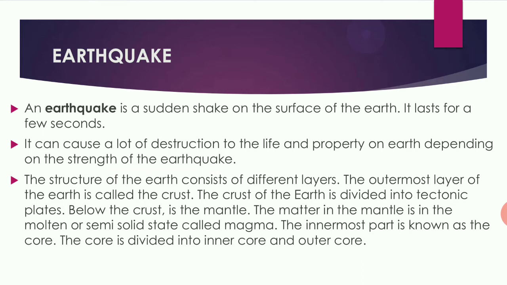The structure of the earth consists of different layers. The outermost layer of the earth is called the crust. The crust of the earth is divided into tectonic plates. Below the crust is the mantle, and the matter in the mantle is in the molten or semi-solid state called magma. The innermost part is known as the core. The core is again divided into inner core and outer core.